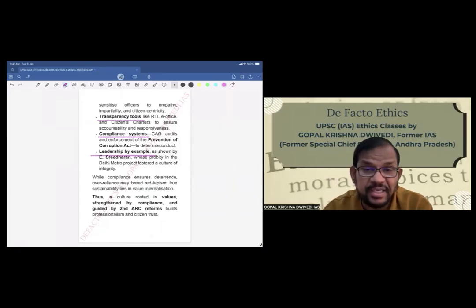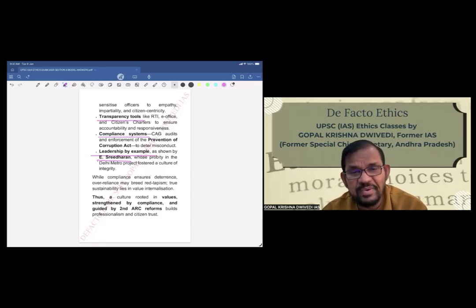Fifth is leadership by example. So one has to give leadership by example. That also is going to help a lot, as shown by E. Sreedharan and several other officers also. So while compliance ensures deterrence, over-reliance may breed red tapeism. So again, a word of caution here.